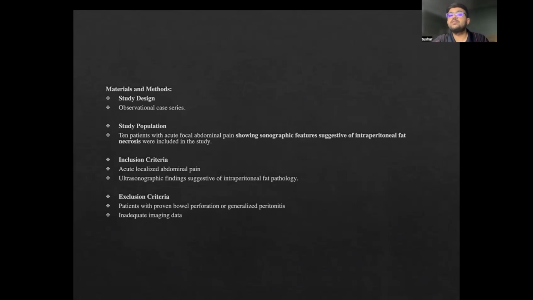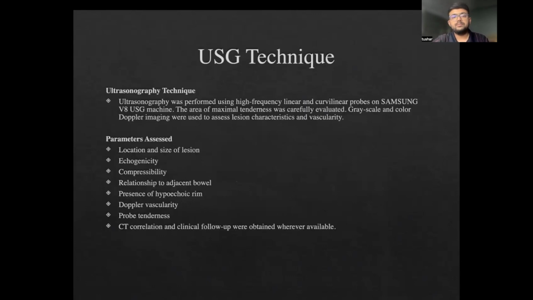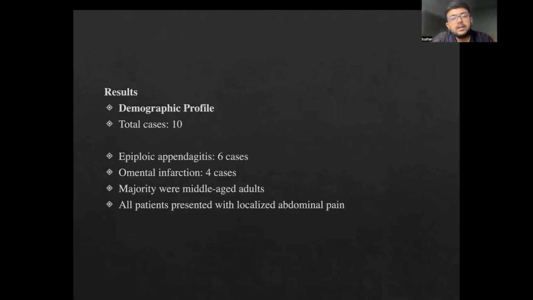10 patients with focal acute abdominal pain showing sonographic features suggestive of intraperitoneal fat necrosis were included in the study. The inclusion and exclusion criteria are as on your screen. The ultrasound technique predominantly involves assessing parameters such as location and size of lesion, echogenicity, compressibility, relationship to the adjacent bowel, presence of hypoechoic rim, Doppler vascularity, probe tenderness, and CT correlation and follow-up wherever available.